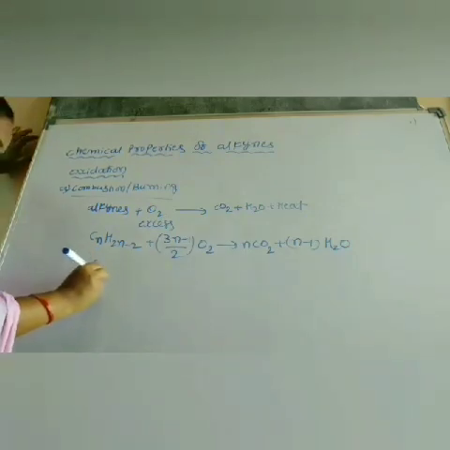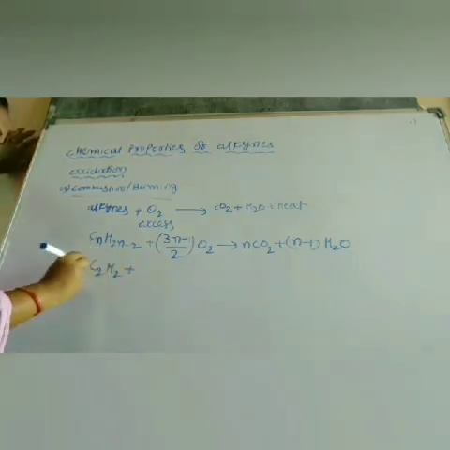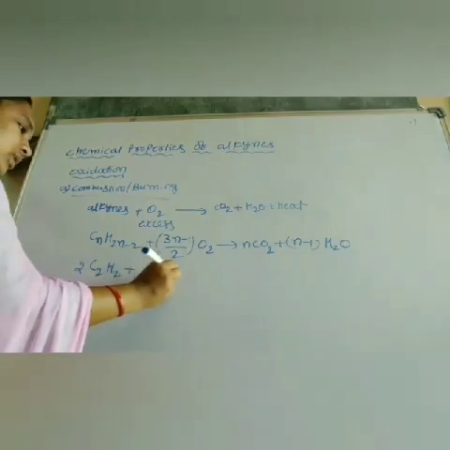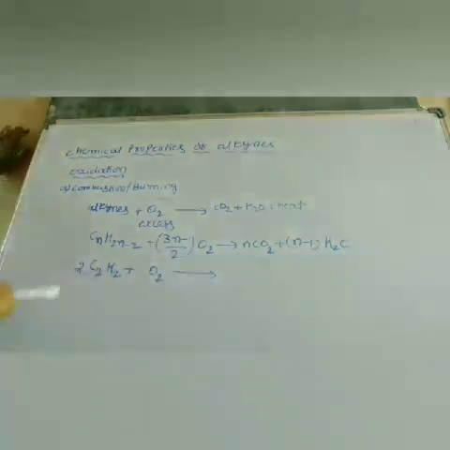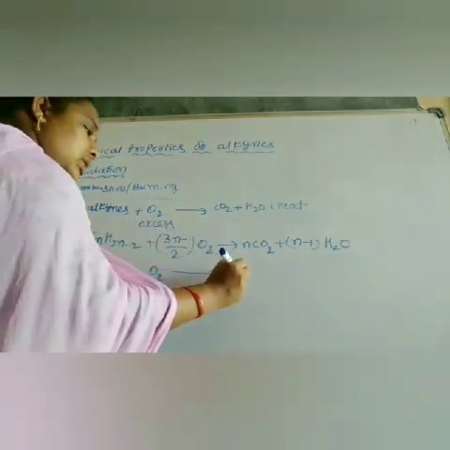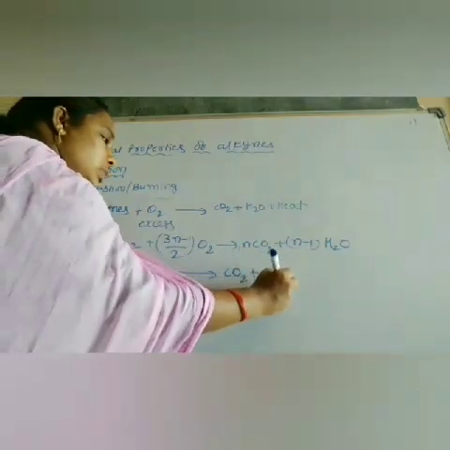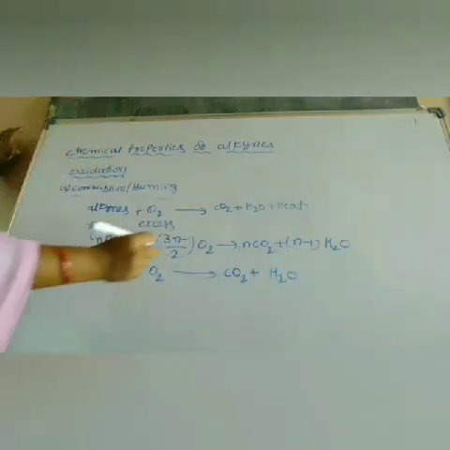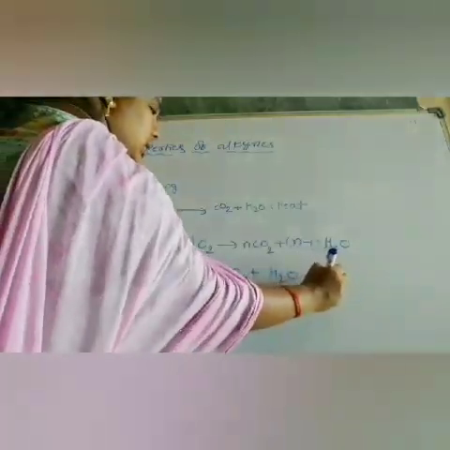Okay, if I take acetylene, C2H2, burnt in excess of oxygen, the products are CO2 and H2O, and it releases heat energy.